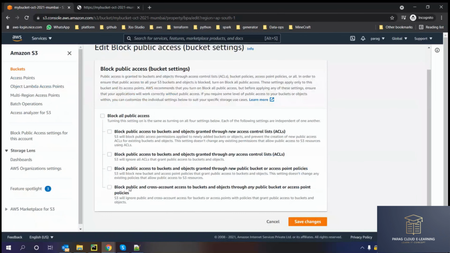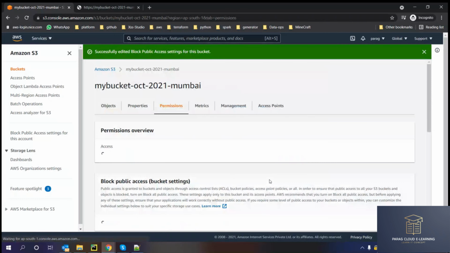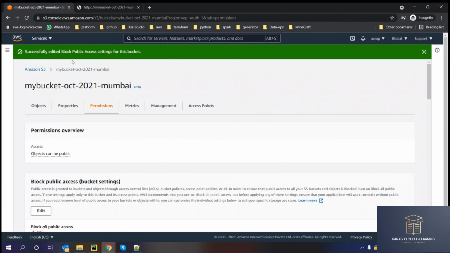If you are mature enough, you can click on the other options, but right now I am allowing all of them. So I am saving it. It is asking me to confirm. Now I have enabled my bucket to be public.